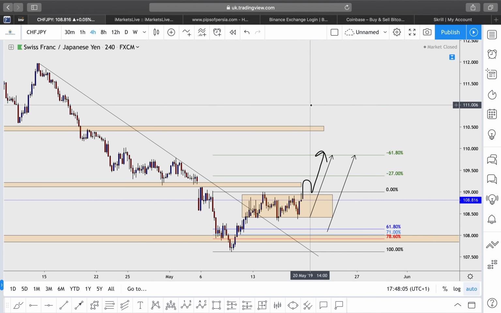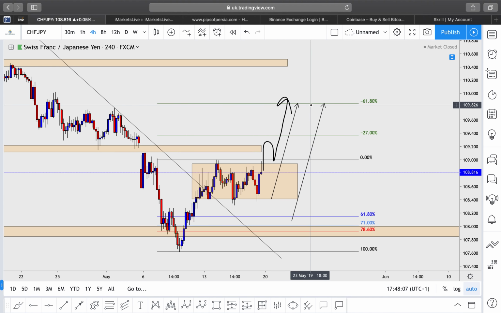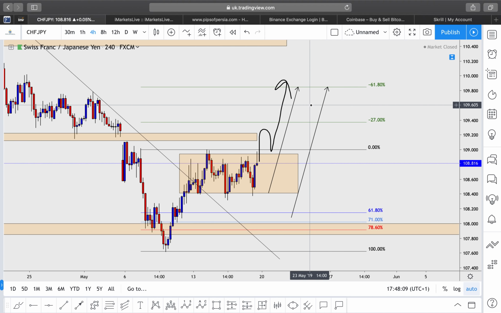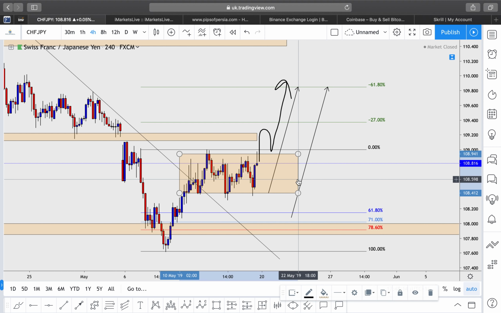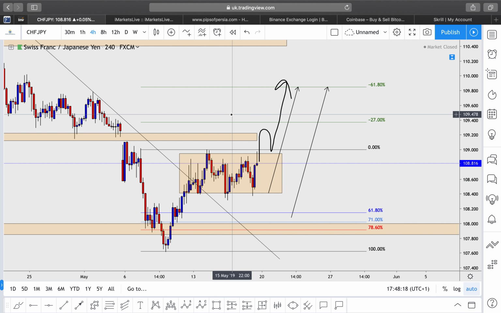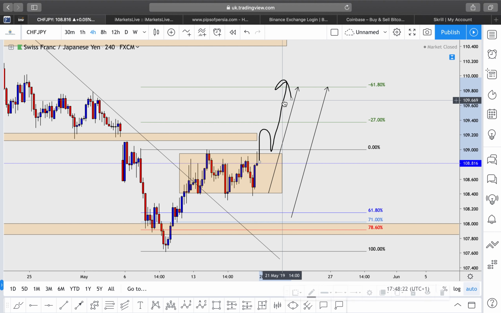So CHFJPY is the same story. And there are 3 different scenarios I'm waiting for on a 4-hour time frame for CHFJPY. I've got this consolidation zone marked out over here that the market seems to be bouncing up and down in. So number 1, you can wait for a break and retest above this zone to take buy positions.